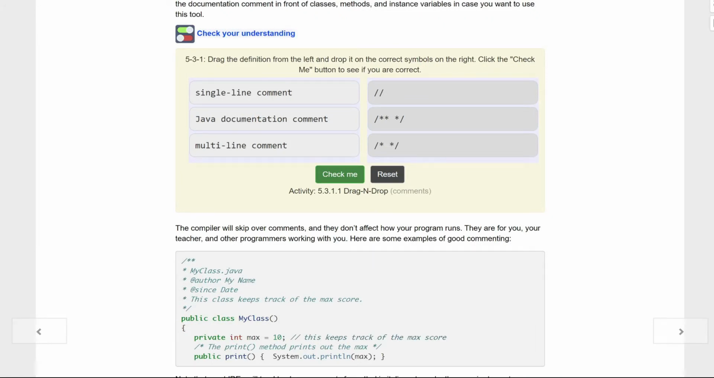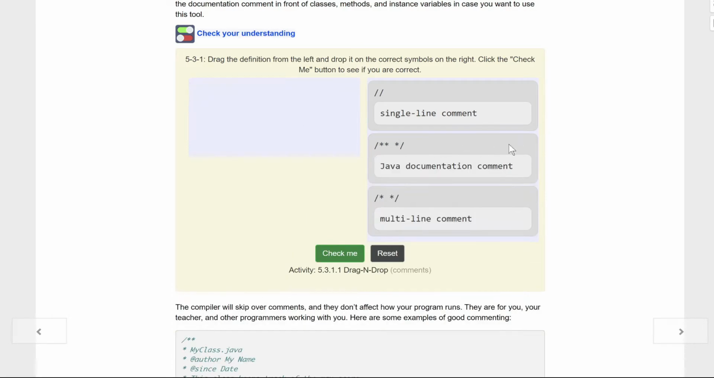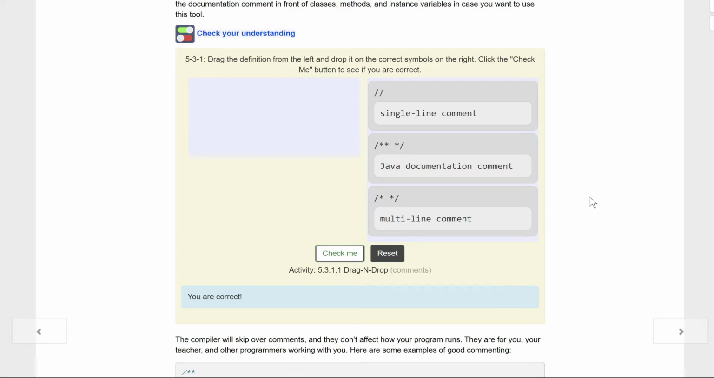Drag the definition from the left and drop it on the correct symbol on the right. Click the Check Me button to see if you're correct. Single line comments. Looks like we have a documentation comment and a multi-line one here, kids. Let's just drag it over. Single line. Multi-line is this one. Well, the Java documentation comment is this one. Let's see if I'm right, kids. Hey, I'm correct.